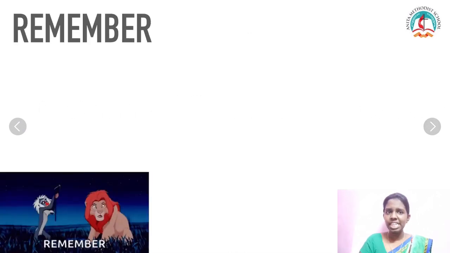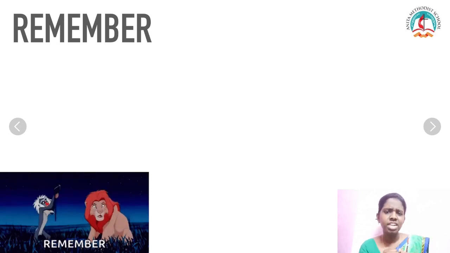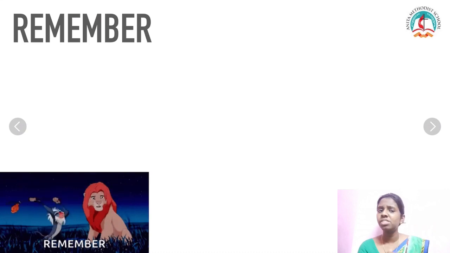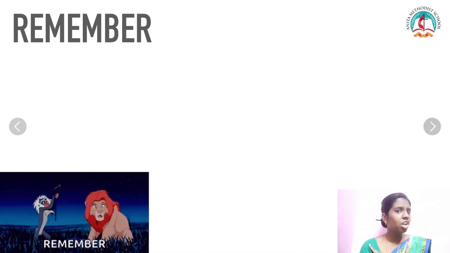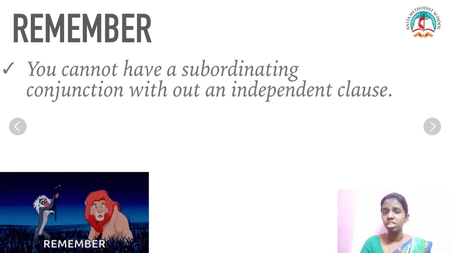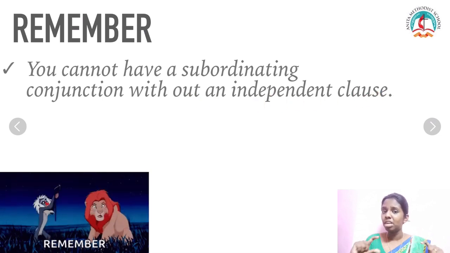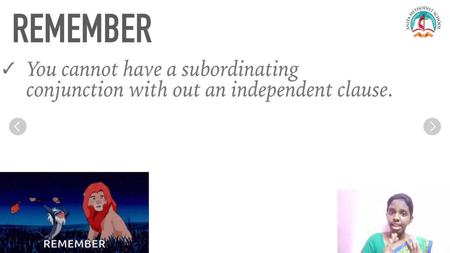When I say subordinating conjunctions, there are a few rules that have to be followed. The one specific rule is that you cannot have a subordinating conjunction without an independent clause. An independent clause is the part which can stand alone without any help.